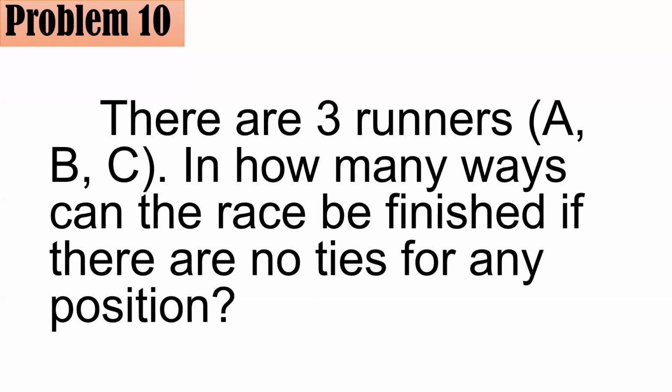There are three runners, A, B, and C. In how many ways can the race be finished if there are no ties for any position? So what do you think? For example, it's possible that A is the first place, B is the second place, C is on the third place. It's also possible that A is in the first place, C got second place, B is third place. So if we will note all the possibilities, how many are there in all? What do you think?